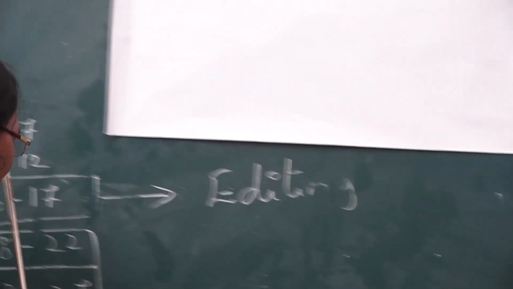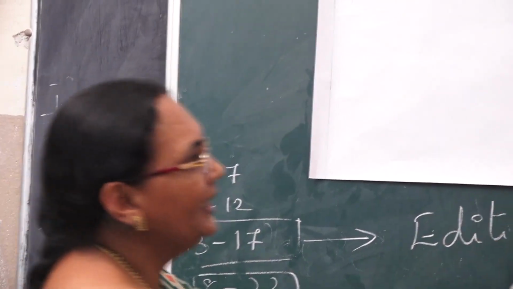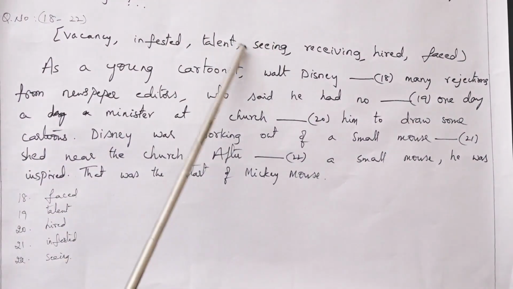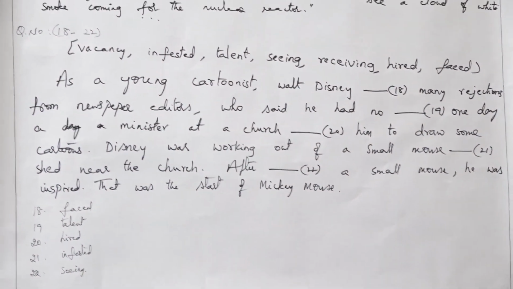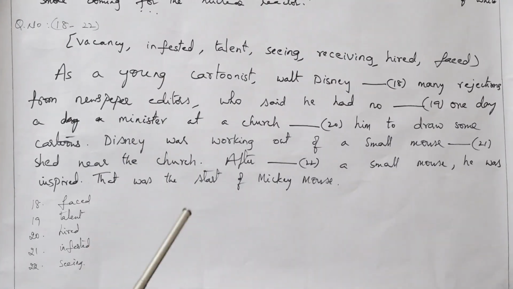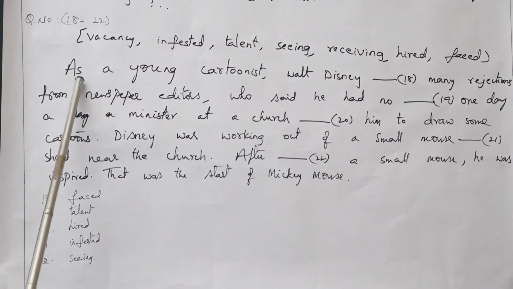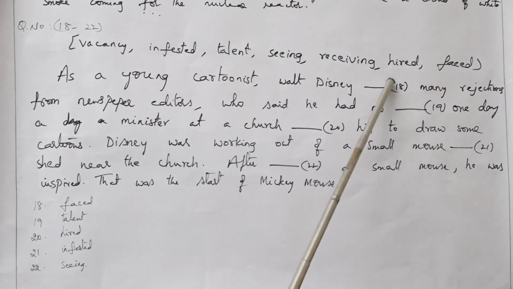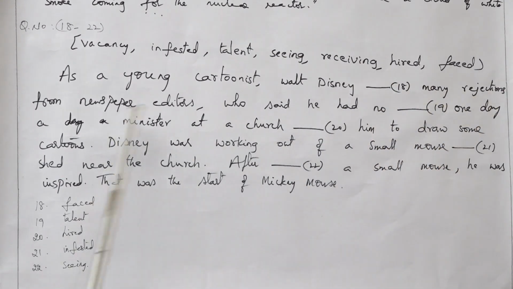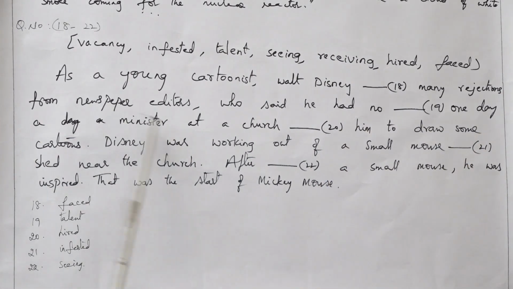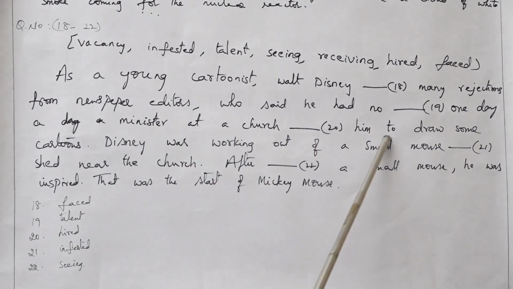Next comes the question number 18 to 22. Here, this is also from the textbook. There are words given here, 6 to 7 more than the blanks, so there are more choices for you. And this is, as an cartoonist Walt Disney, blank. Question number 18. Many rejections from newspaper editors who said he had no dash. One day a minister at a church dashed him to draw.